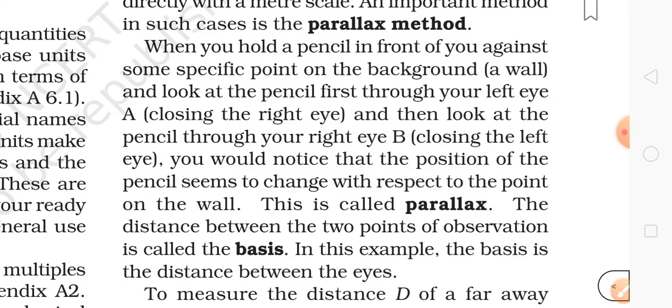I'm just reading it carefully, you can also do this along with me. Hold a pencil in front of you against some specific point on the background, such as a wall. Look at the pencil first through your left eye, A, closing the right eye, and then look at the pencil through your right eye, B, closing the left eye. You would notice that the position of the pencil seems to change with respect to the point on the wall. This is actually the parallax.